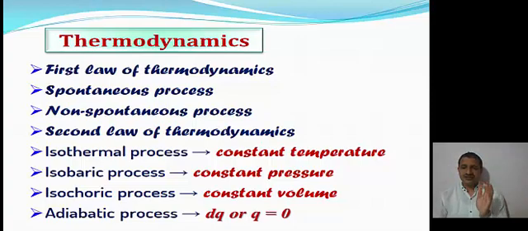A process that takes place at constant volume is called an isochoric process. And most important is the adiabatic process. What is meant by an adiabatic process? It is a process in which no heat is added to or removed from the system. In this process dq is equal to 0, or q is equal to 0.